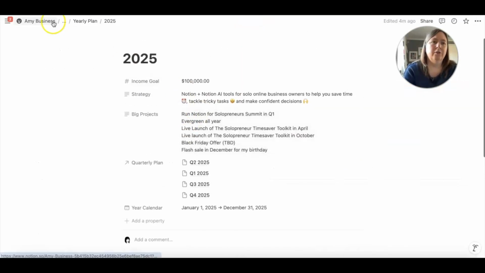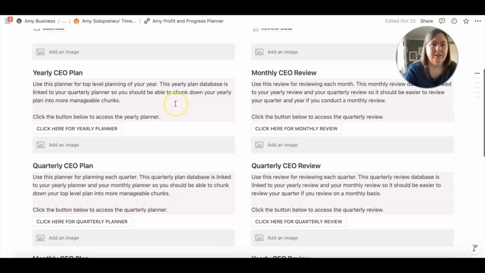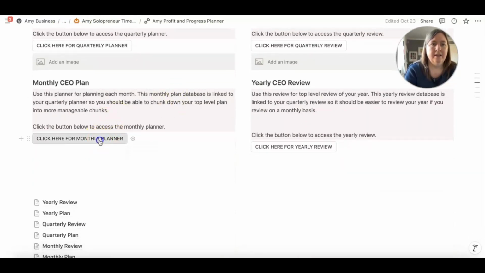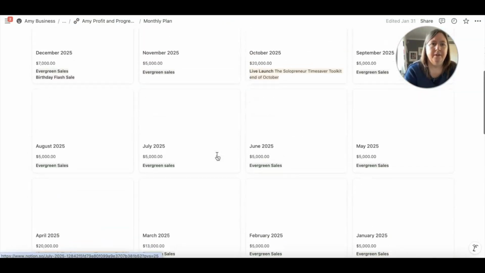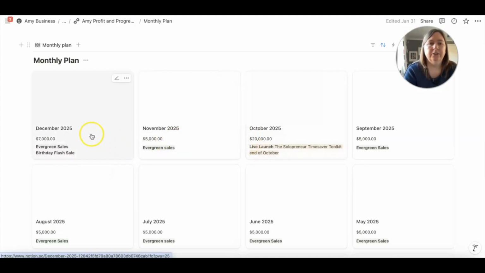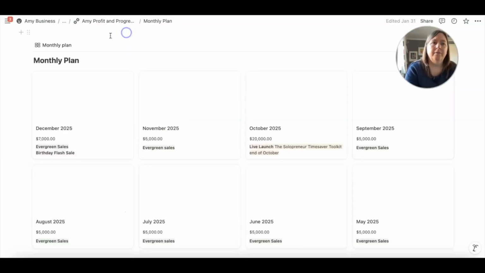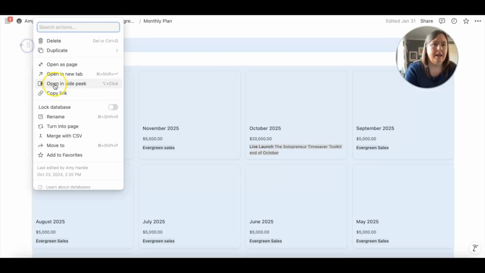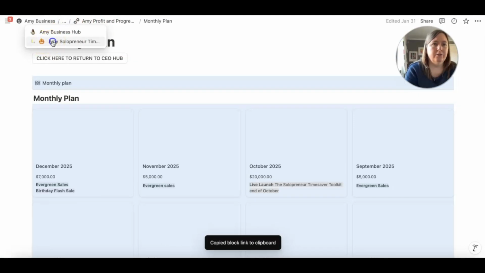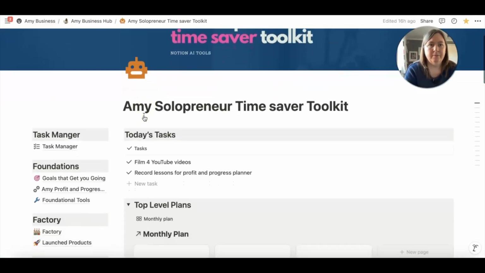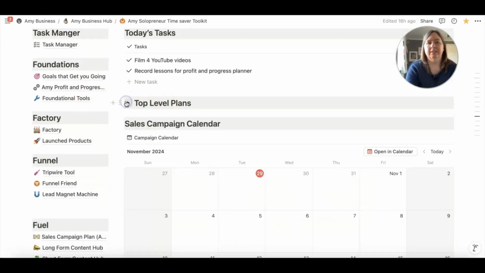So if I go back out one step back to my monthly plan, you can see this set out by month. And I've color coded within the big projects just so I can see them easily at a glance. And what I've done is I've taken this view by copying the link. If I go into my Solopreneur Time Saver Toolkit, so I use this for my own business, what I've done is I've pasted a view of this here, this toggle here that says top level plans.